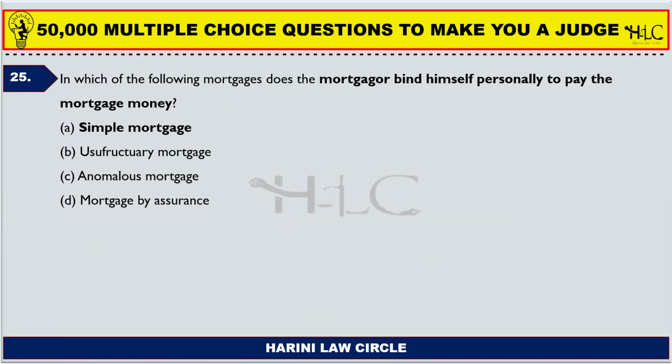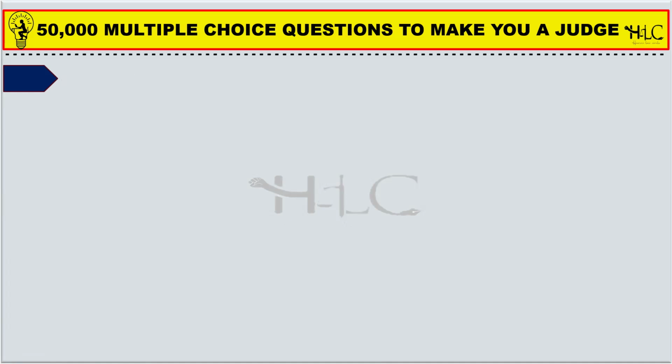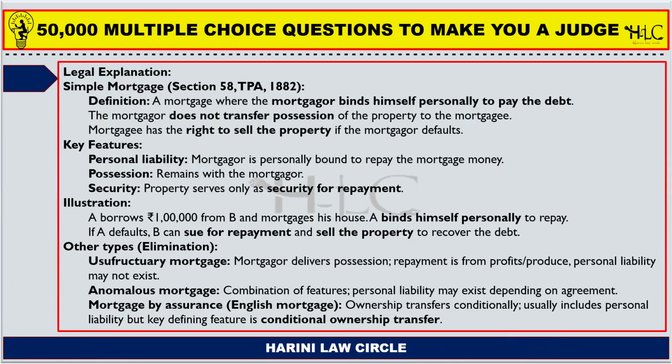In which of the following mortgages does the mortgagor bind himself personally to pay the mortgage money? So personally binding is a simple mortgage. So there is no insurance involved. There is no principle of indemnity involved. There is no principle of contingency involved. It is just a simple mortgage where the mortgagor, on giving a security for the mortgage, binds himself personally to pay the money. In case of default, the security will be forfeited. Next one.